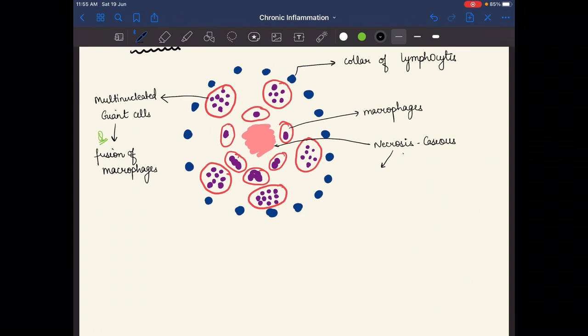There are caseating and non-caseating granulomas. So granulomas are of two types: caseating granuloma and non-caseating granuloma.